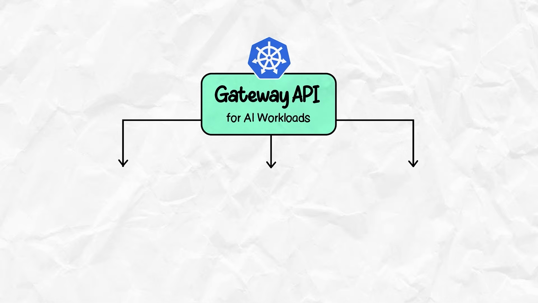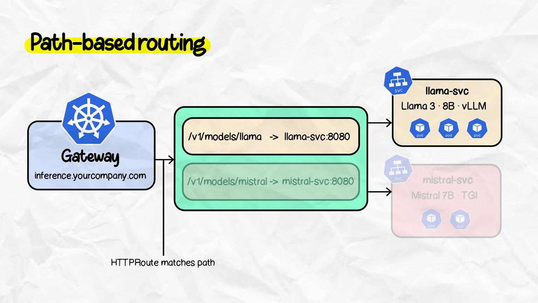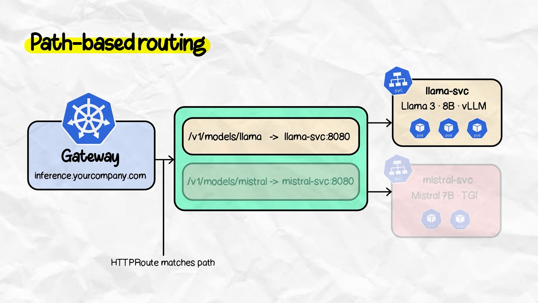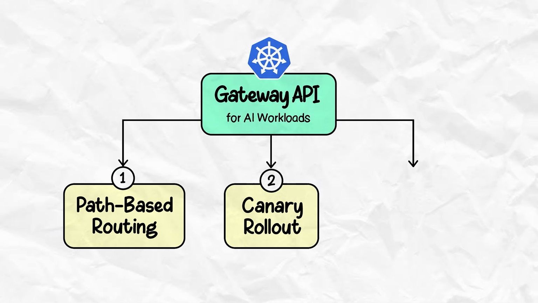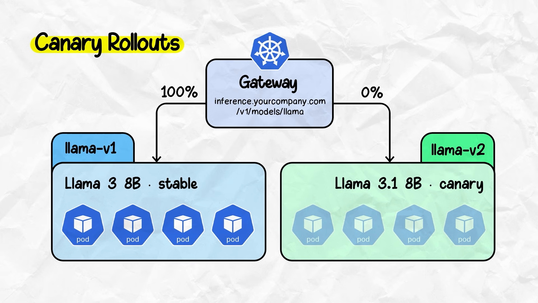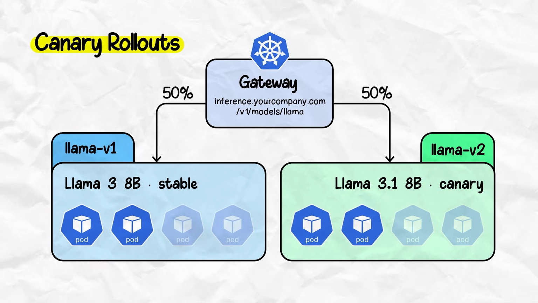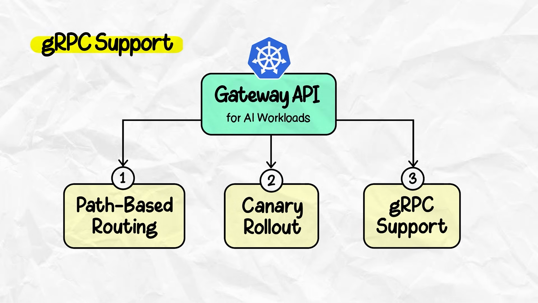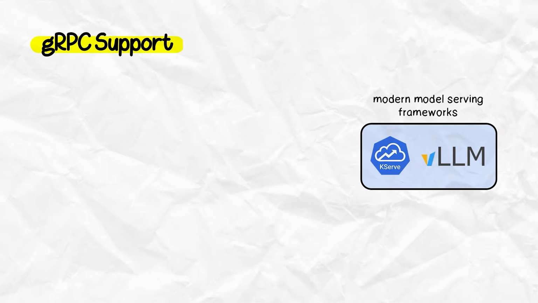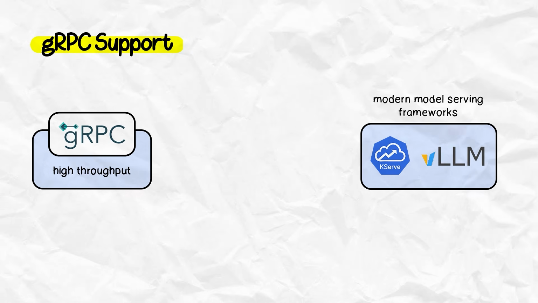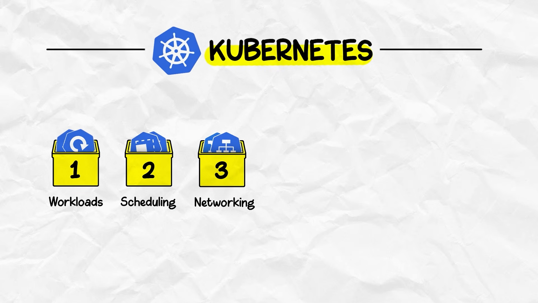A few specific things matter here. Path-based routing lets you serve multiple models from one endpoint. /v1/model/llama goes to one service. /v1/model/mistral goes to another. Another key piece with Gateway API is the rollout strategy. Canary rollouts are native to Gateway API. You can send 5% of inference traffic to a new model version, watch the metrics, and then ramp up. Also, the gRPC support is huge. Most modern serving frameworks such as KServe and vLLM all use gRPC for high-throughput inference. Gateway API handles gRPC natively. Old Ingress doesn't.